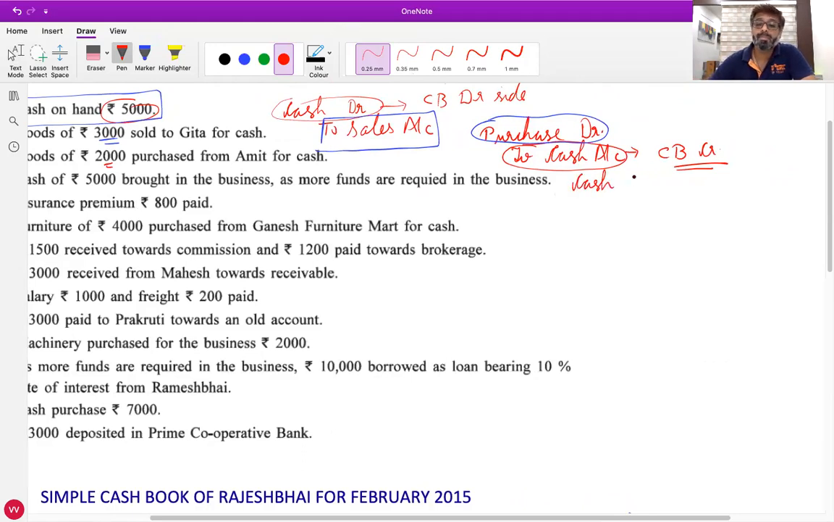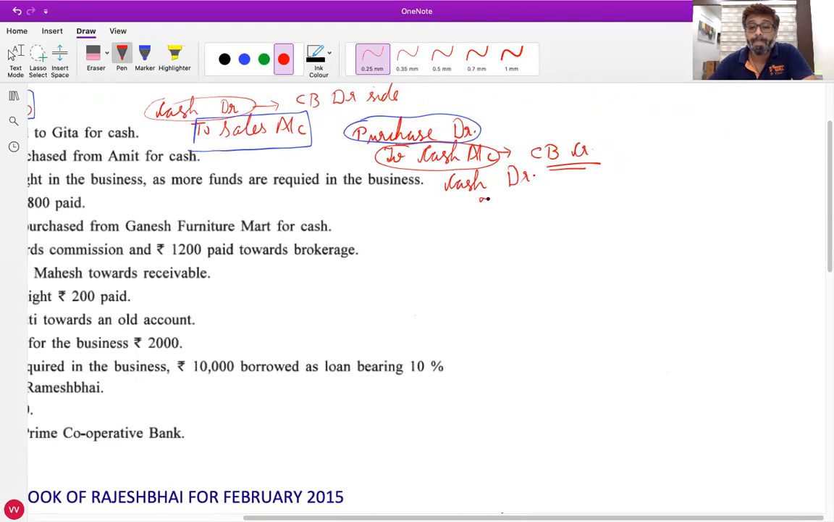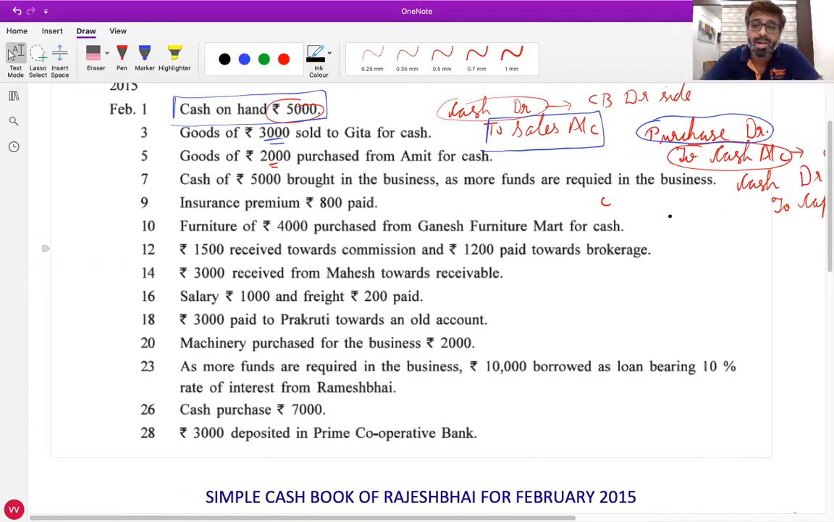Cash comes in, so debit cash account. And the second effect: the owner is bringing the money into the business, so capital account. The owner is the giver, credit the giver, so it affects the capital account. Right now, being the first question, I'm writing the entries. From the next question onwards, we'll do it orally only.